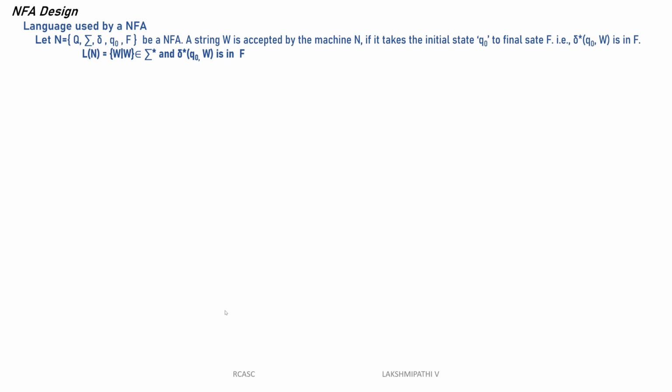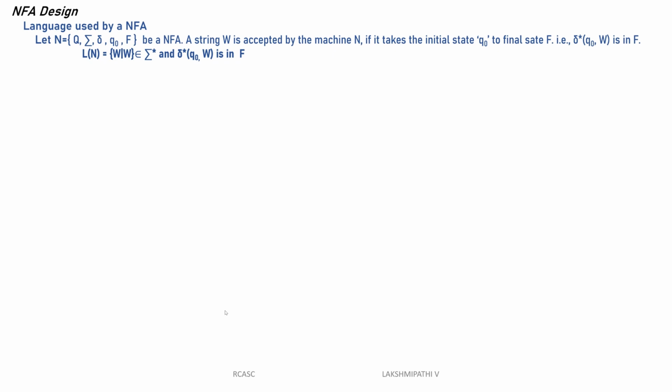A string W is accepted by the machine N if it takes the initial state Q0 to a final state in F. The transition is what varies. One more thing: when we define the DFA, D is equal to (Q, sigma, delta, Q naught, F).